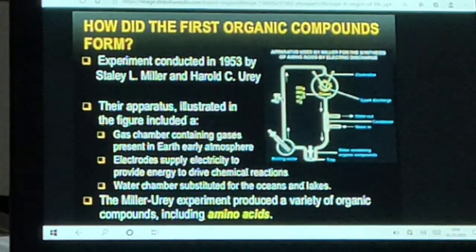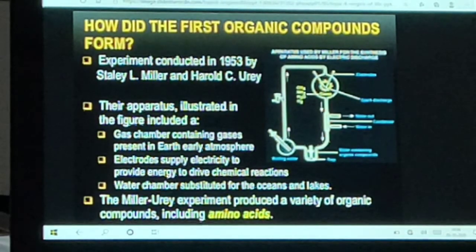J.B.S. Haldane, a British scientist, suggested in 1929 that life must have developed from simple inorganic molecules which were present on the earth soon after it was formed.